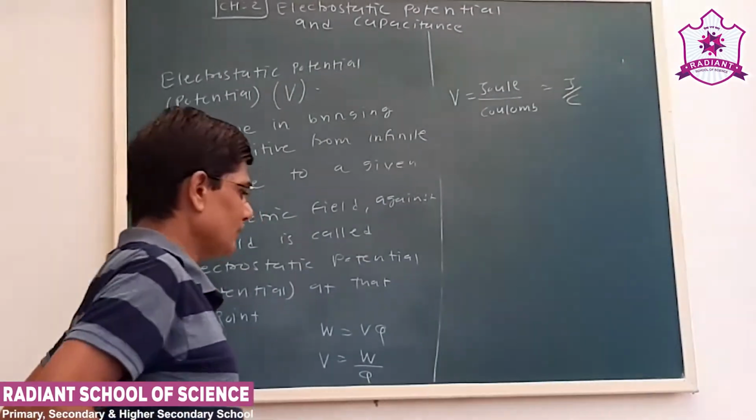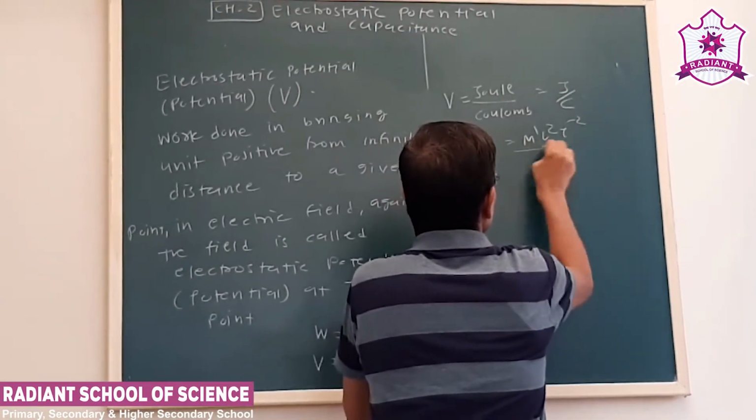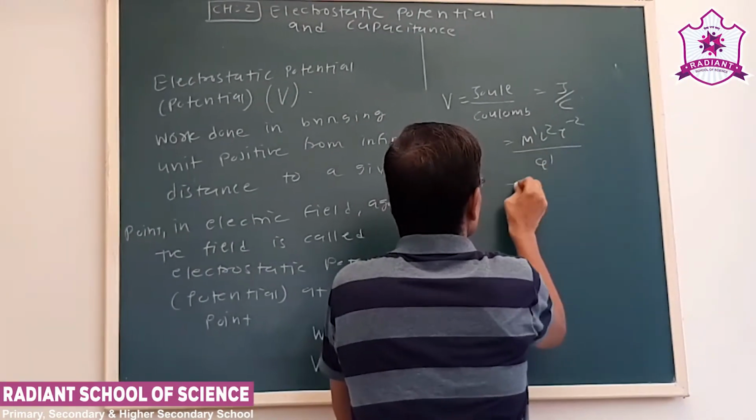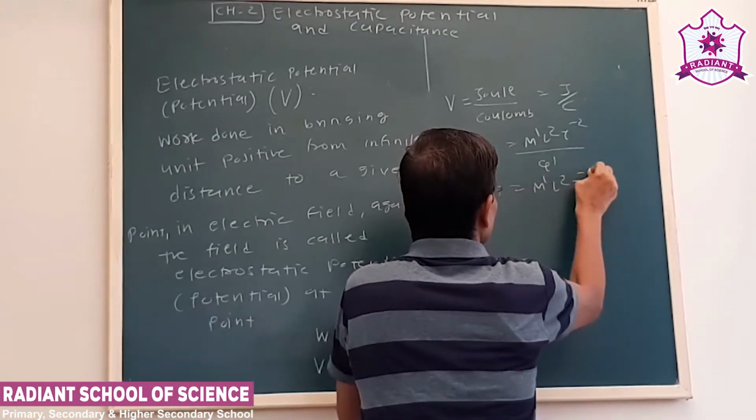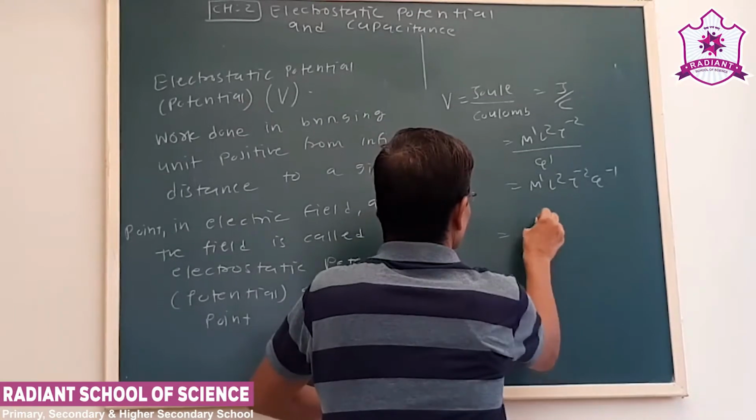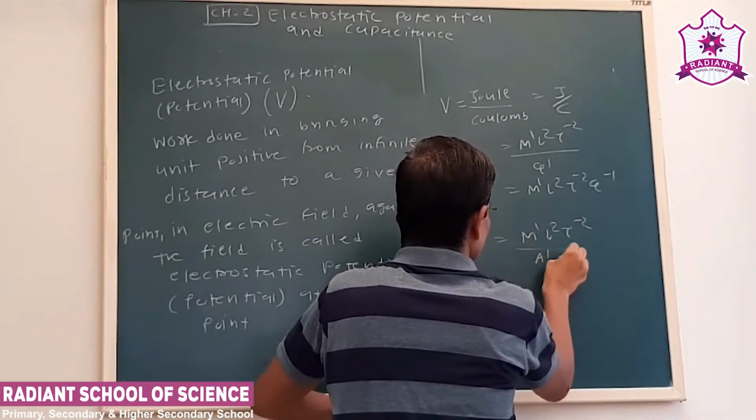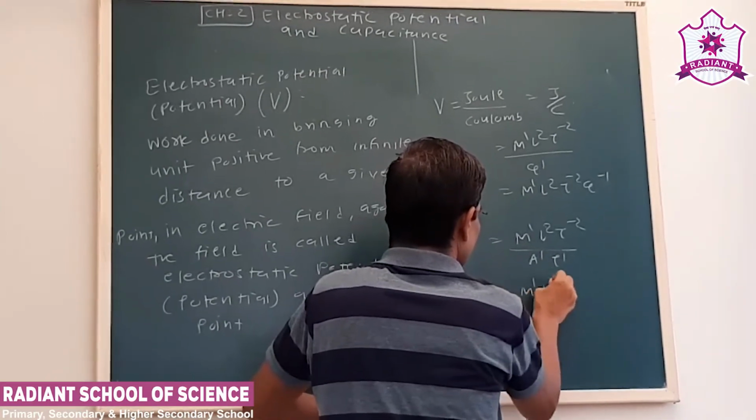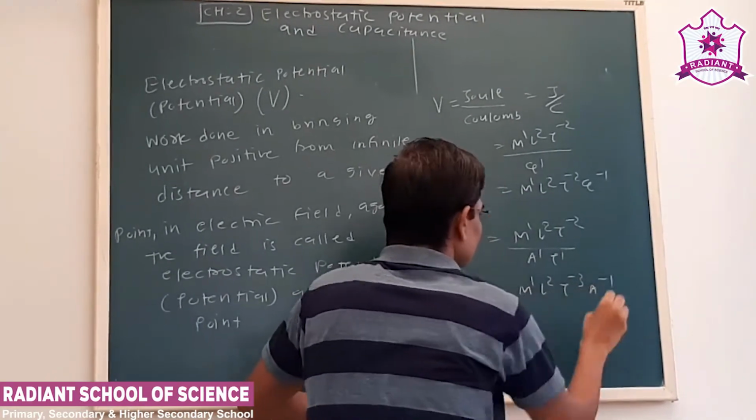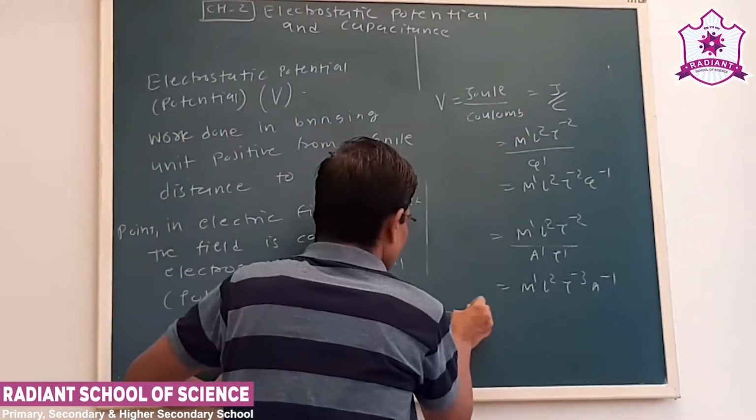Now about the dimensional formula. The dimensional formula of joule, we know, is M1 L2 T minus 2. Charge is Q. This will be M1 L2 T minus 2 Q minus 1. We also know that Q is equal to IT. So it is M1 L2 T minus 3 A minus 1. Now remember, the potential is a scalar quantity.